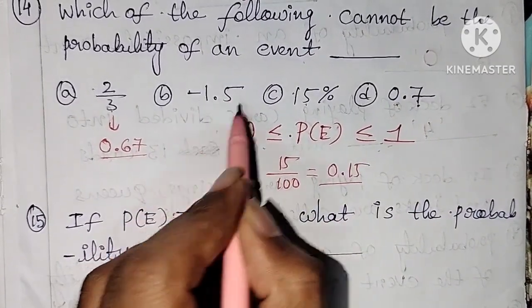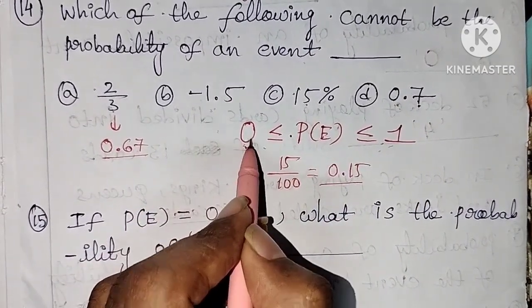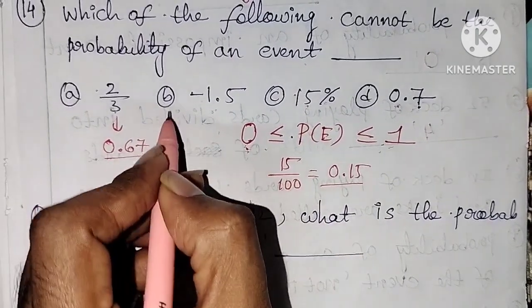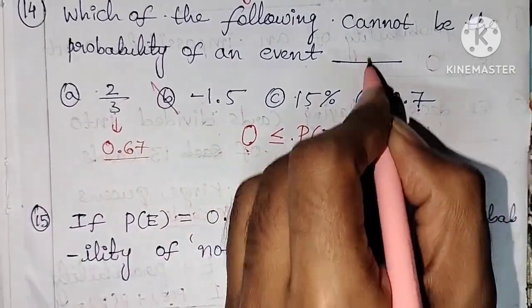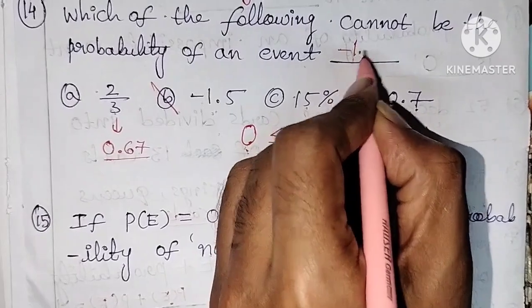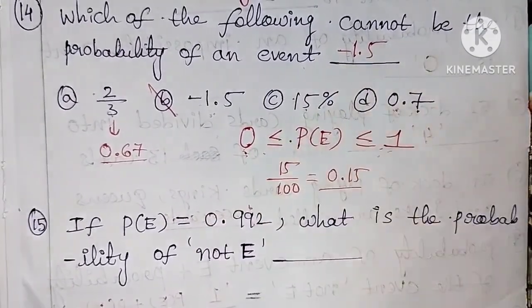But minus 1.5 is less than 0, so this is the wrong option. Option B: minus 1.5 cannot be the probability of an event.